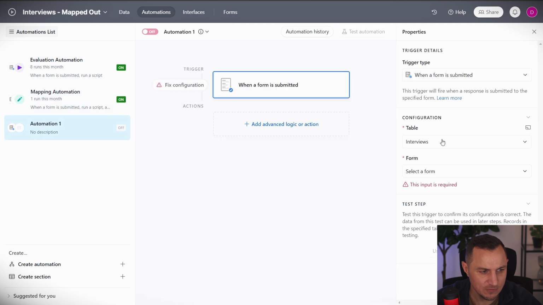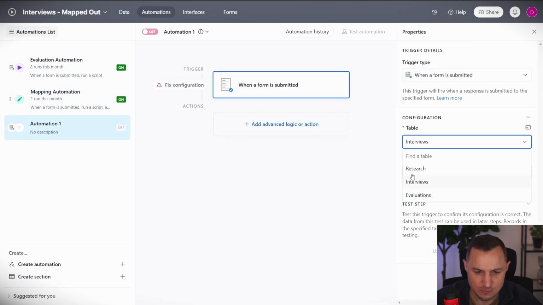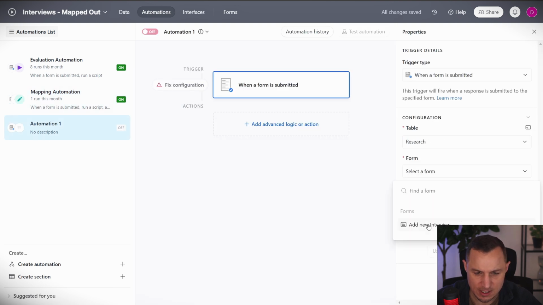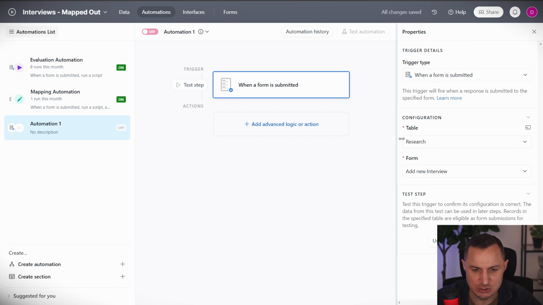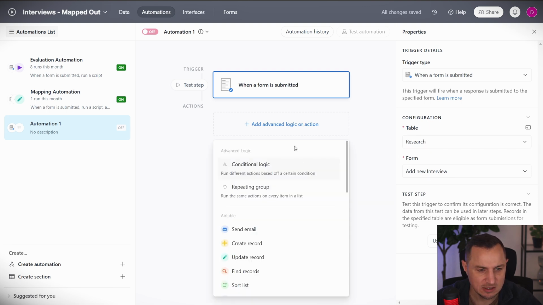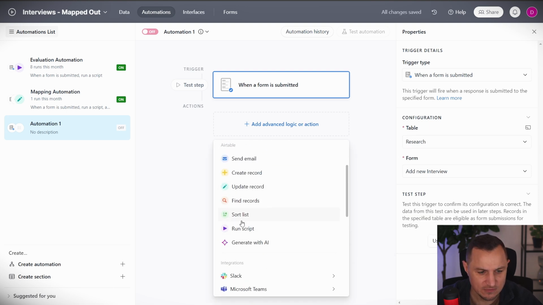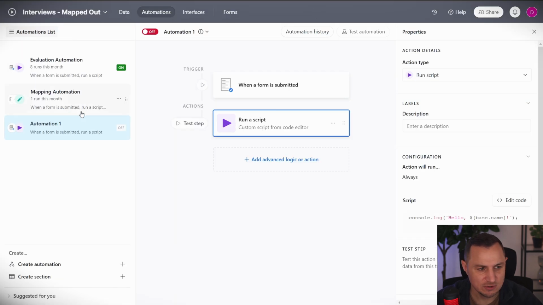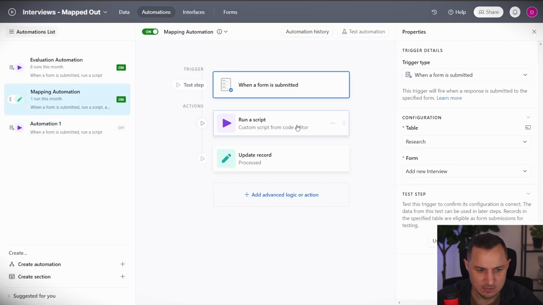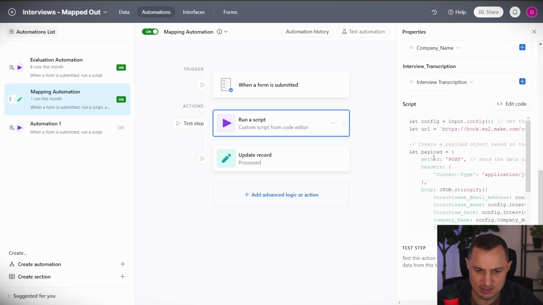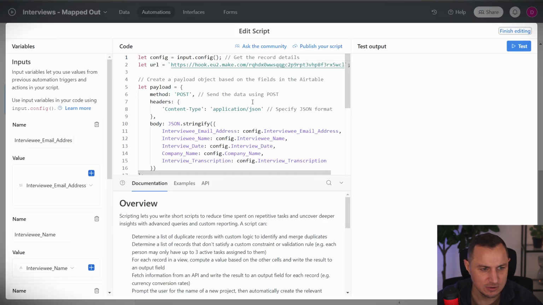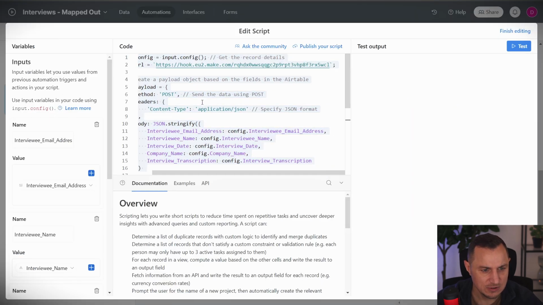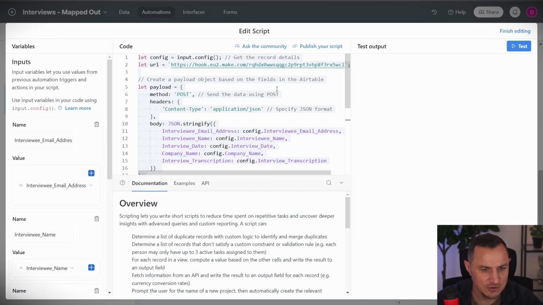So here, let's go over to this new automation that we're creating. We say research and then add new interview. So these are the tables that we're going to select here. And then we want to run advanced logic, which is this run a script. And here we will need to add the script. So where do we get the script from? Well, it's this script right here. You can click on edit code and you will find that this is the code that we will need for it. So there we are.